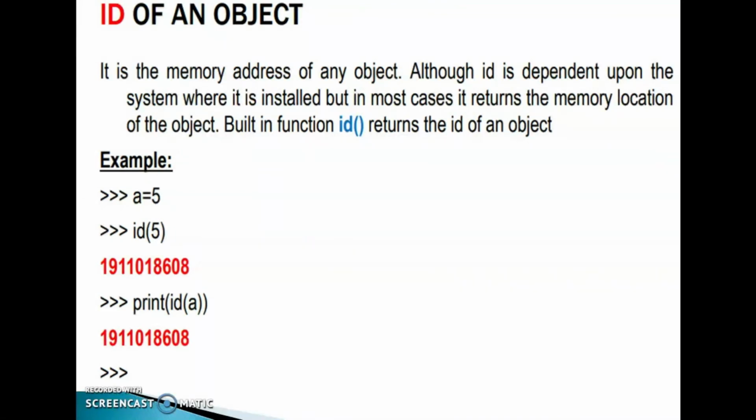The ID built-in function returns the memory address of the object. A is equal to 5. ID of 5, we can identify the memory address. Print ID of A, the same memory address we will get. Okay, ID function, print function, then type function. Clear?